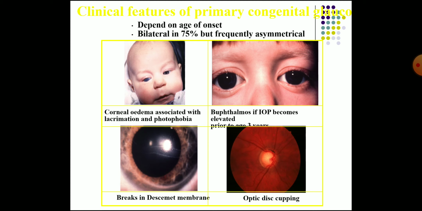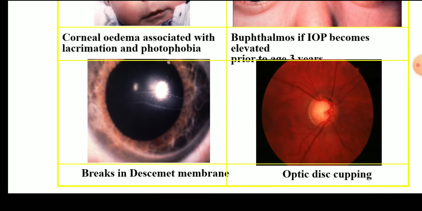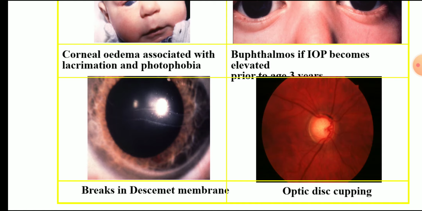So here, depending on the age of onset, bilateral in 75%, but frequently asymmetrical, corneal edema associated with lacrimation and photophobia, buphthalmos, and if IOP becomes elevated, then breaks in Descemet's membrane, and also optic disc cupping.